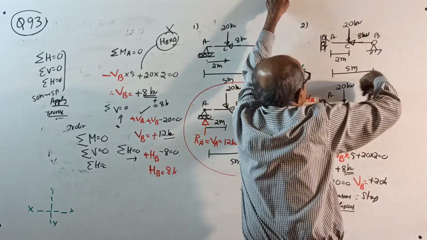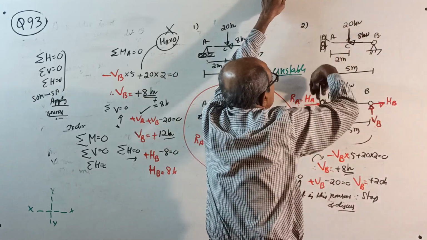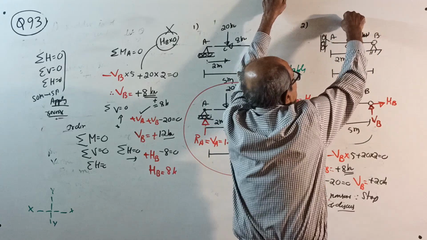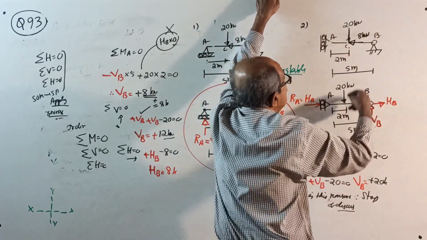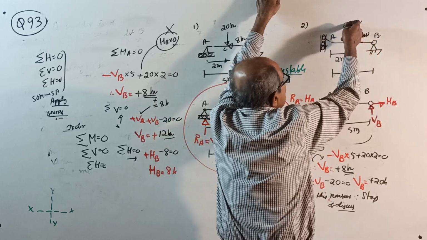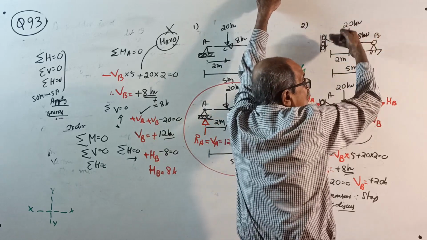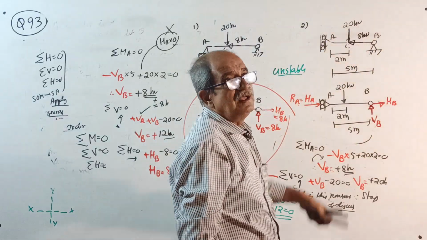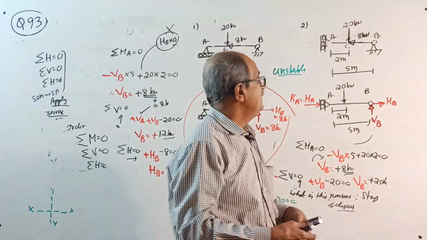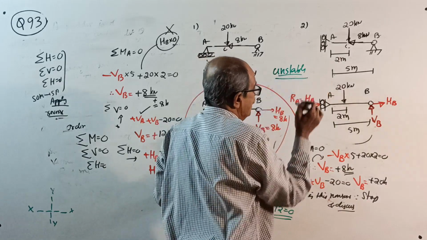Therefore, this will rotate. When a roller is this way and you apply load, it will come down. If I take moment about B, 20 into 3 anti-clockwise, that is 60 kN-m, and there is no balancing moment. Therefore, the structure is unstable.